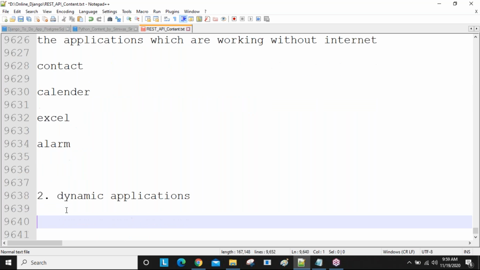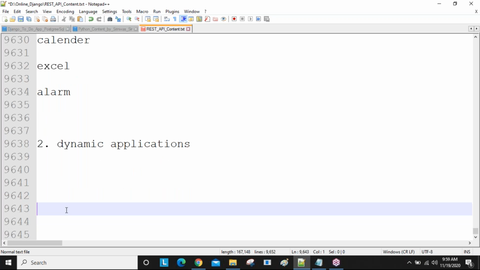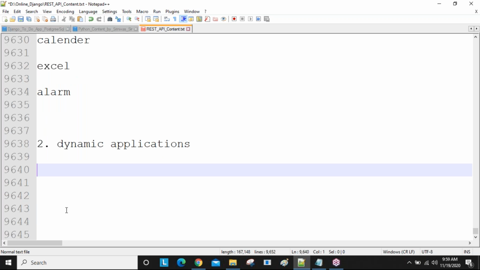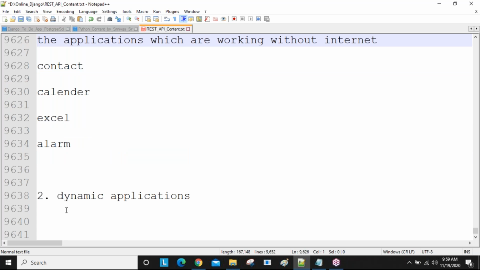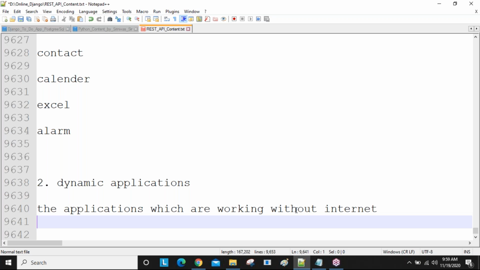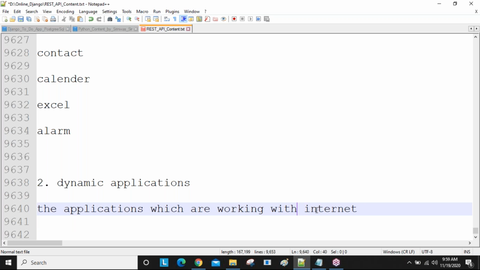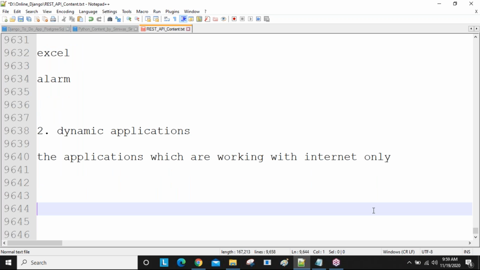Clear? And dynamic applications. So the applications which are working with internet only, those applications we are calling the dynamic applications. Which are working with internet only, then these applications we are calling dynamic applications.